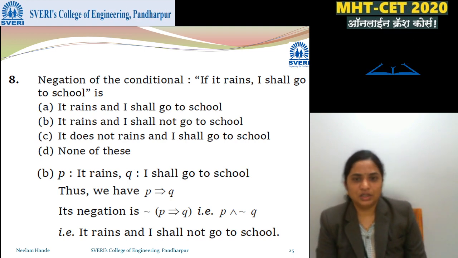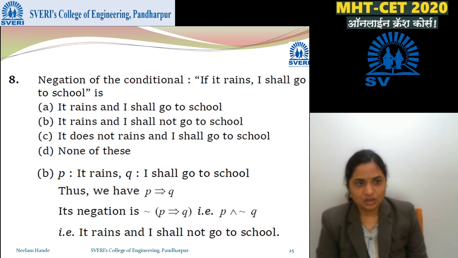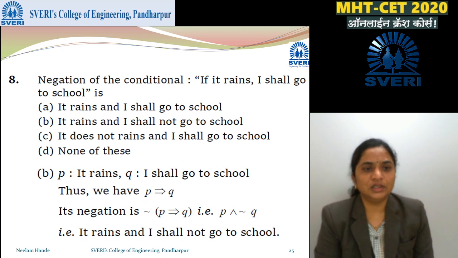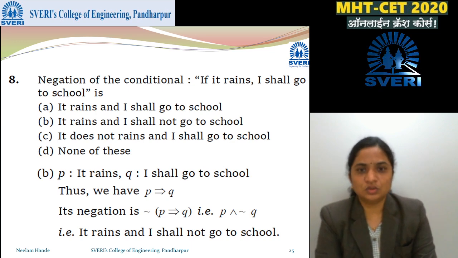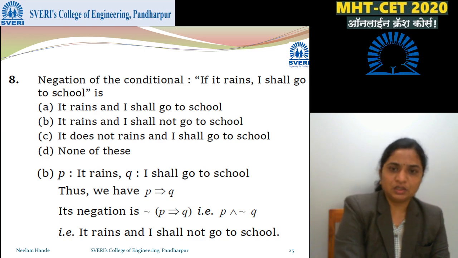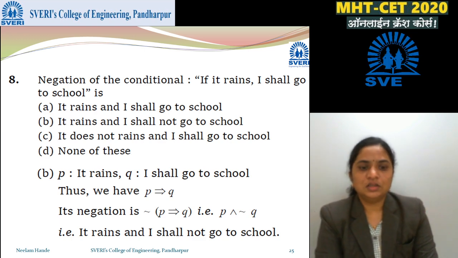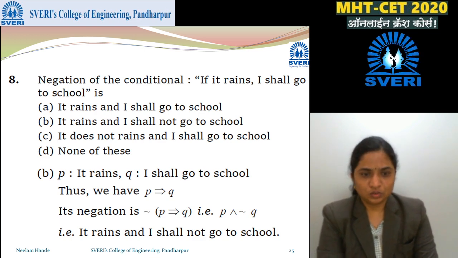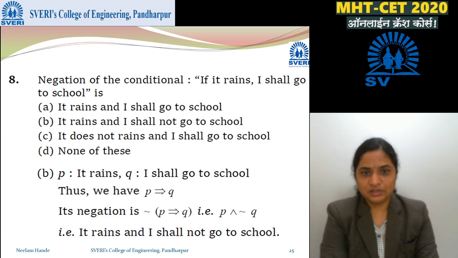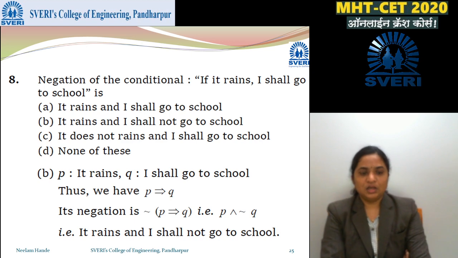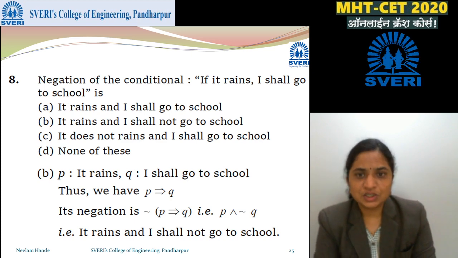Negation of the conditional: if it rains, I shall go to school. You have to write the negation of the conditional. This is a combination of two sentences: it rains, and I shall go to school. So P is it rains, and Q is I shall go to school. Thus P implies Q. If it rains, then I'll go to school. This is the given statement, so we have to write its negation.